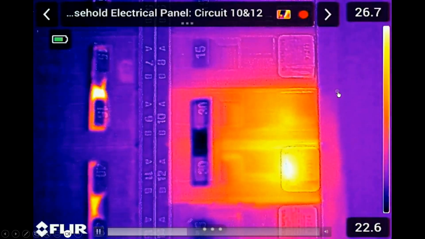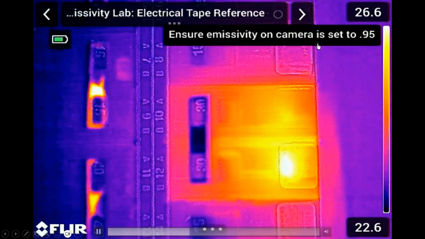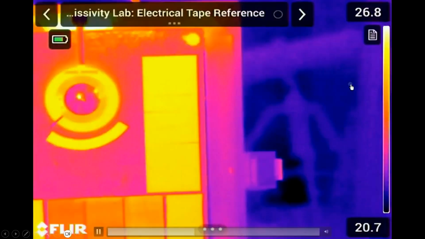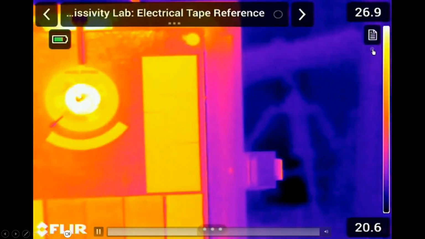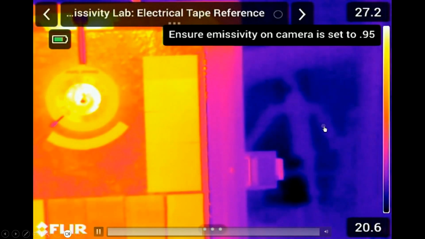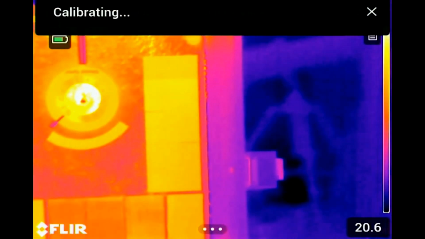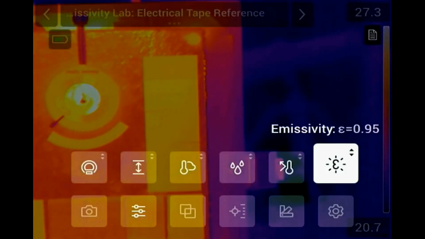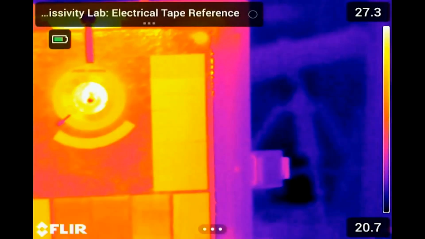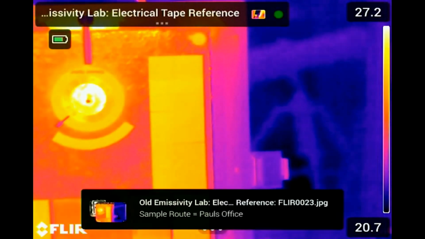Press the right pointing arrow again, and I'm prompted with ensuring that the emissivity should be set to 0.95. If I've forgotten what that message was or it displayed too fast, I can reselect it by pressing the notepad on the screen. At this point, I will go and verify that the emissivity is set to 0.95, which it is. I can now successfully capture the image. Default status is green.